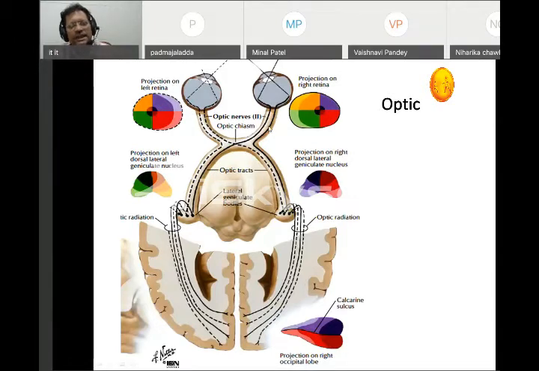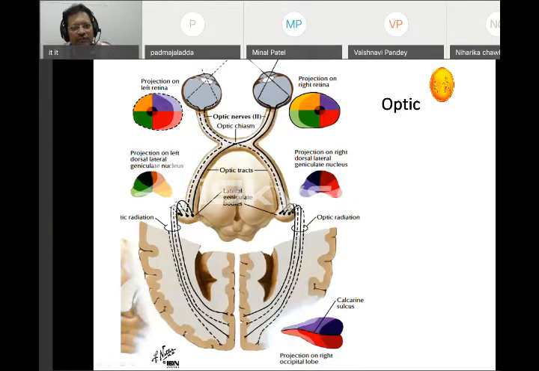Before that, the place from where the optic nerve comes out of the cranium is what we call the optic canal. So the second thing is the optic canal. The optic nerve is a sensory nerve. Second point, the optic nerve carries the sense of vision and comes from the retina. How does it come into the cranial cavity? It comes through the optic canal.